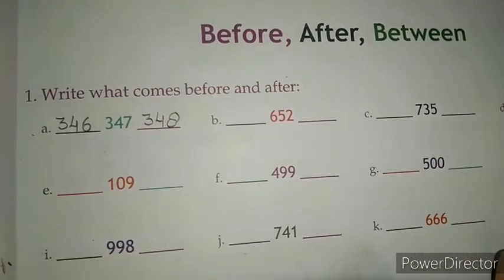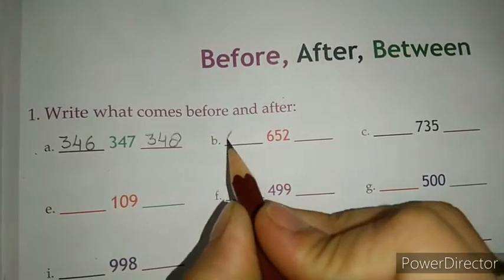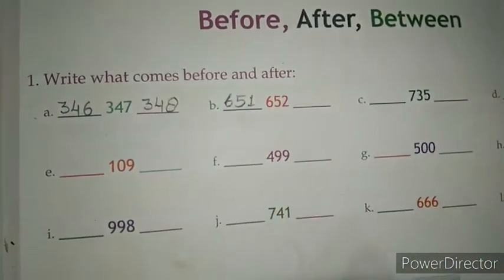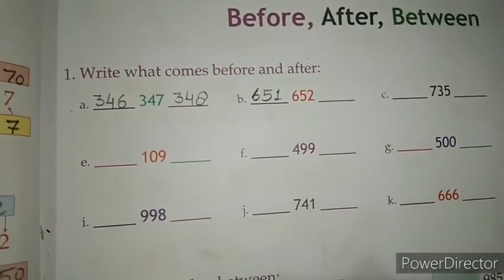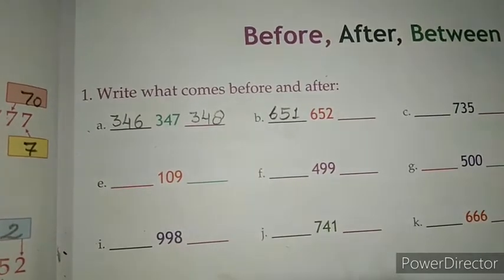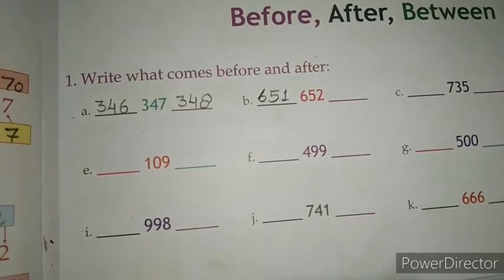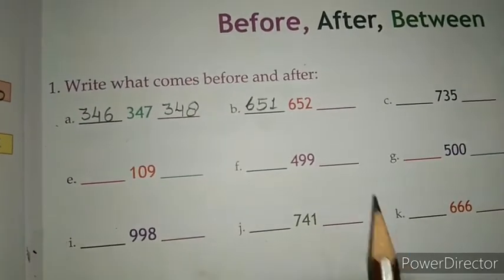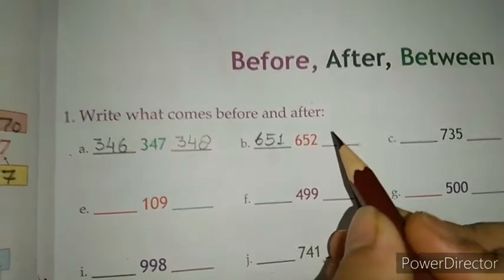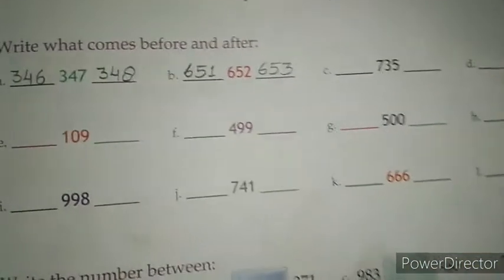Next one, 652. Tell me, students, which number comes before 652? 651. Yes, very good. In previous videos you have learned counting 1 to 1000 now, so do this question with the help of counting. Now tell me which number comes after 652? 653. Very good.